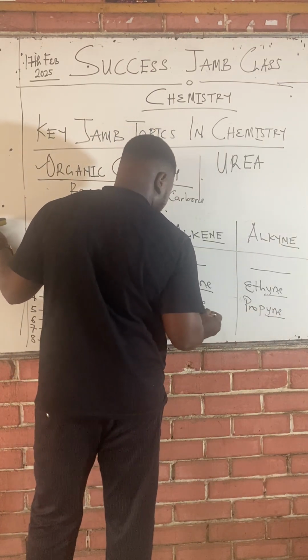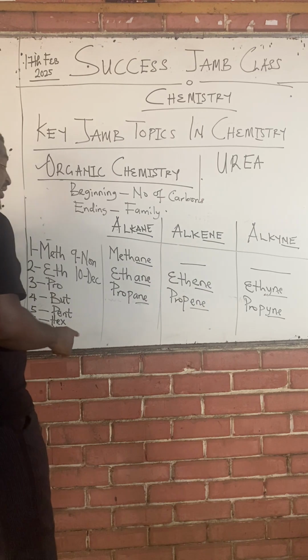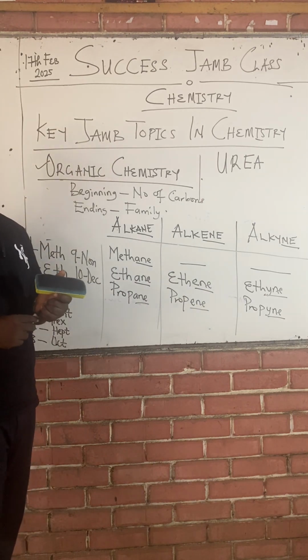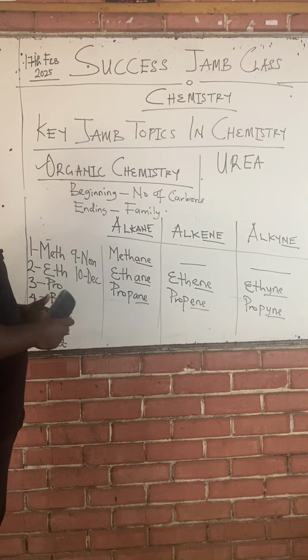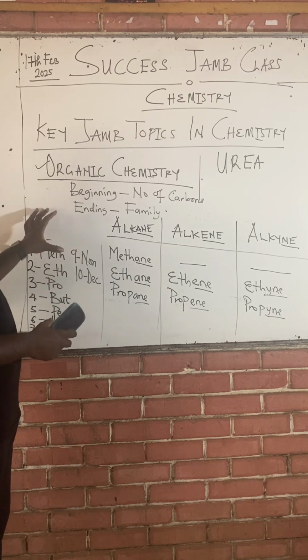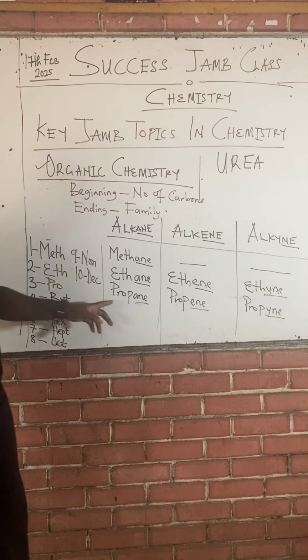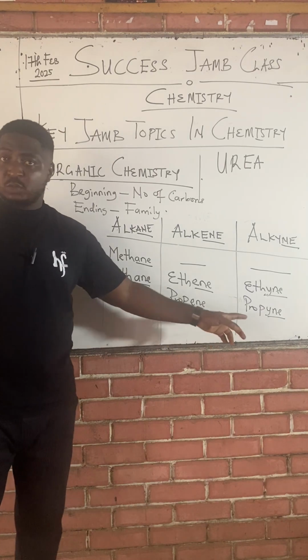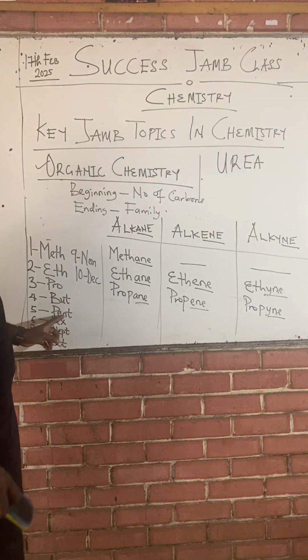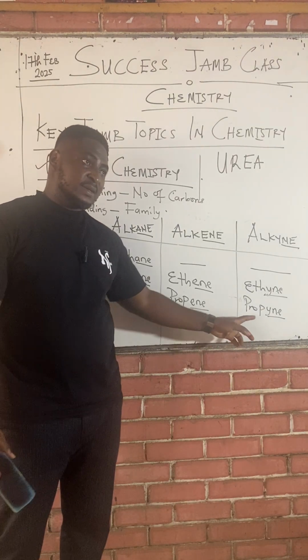So you can see the ending. They started the same way, but they're ending differently, depending on the family they belong. Class, you can apply this same approach to all 10 prefixes. So if it is 4, it will be butane, butene, butyne.